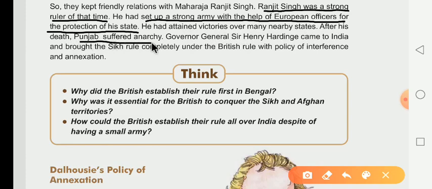After the death of Maharaja Ranjit Singh, Punjab suffered from anarchy. What was the meaning of anarchy? Anarchy, it means arajakta.